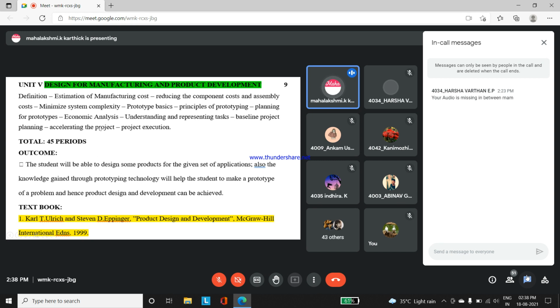So after learning the concepts of these units, students can have interest in designing their own products for a given set of applications. Also, the knowledge gained through prototyping technology. What are prototyping technologies? You can invent a small part of a product.